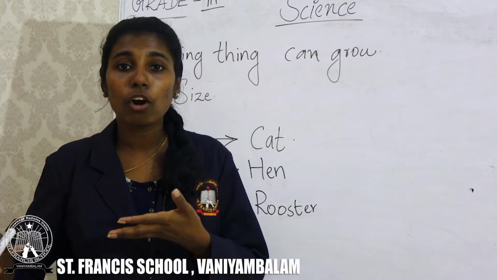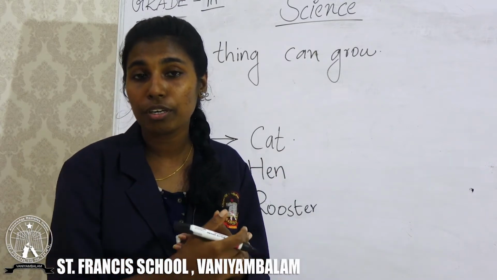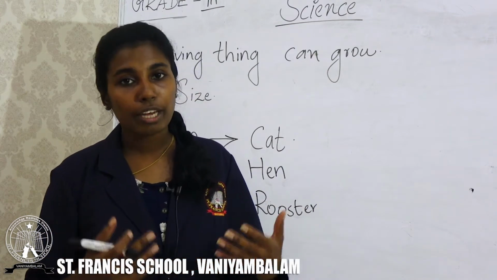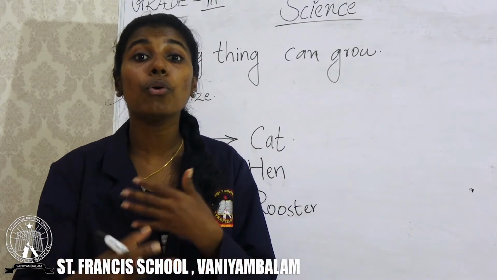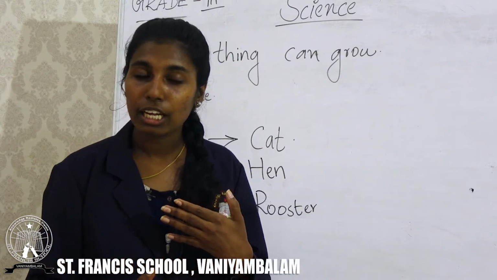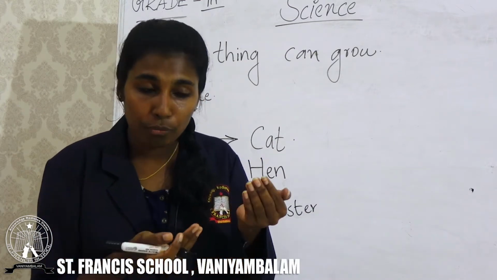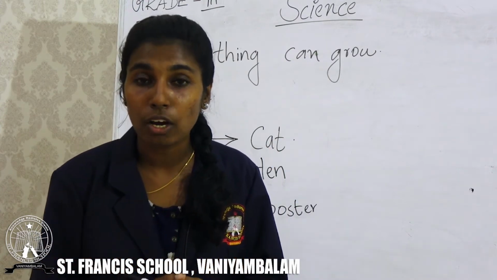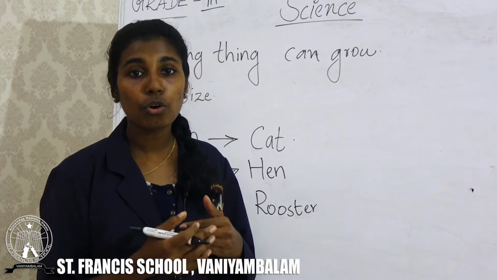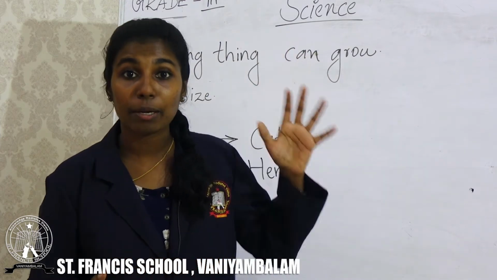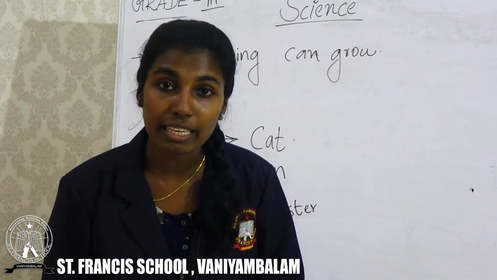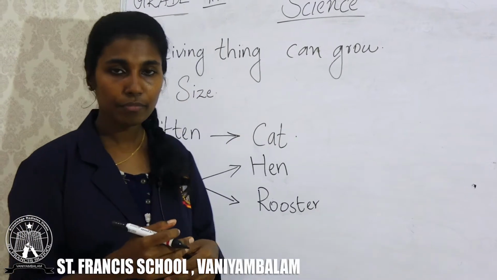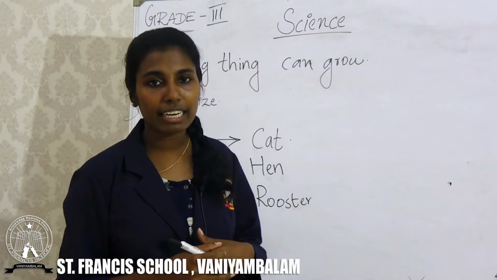You can't walk alone, you can't run alone. You need the help of your parents. But now you can walk, you can run because you grew in your size. Clear? When you are 1 year old, you are very small, but now you are a 9-year-old girl or boy. So your size increased. That means you grow in size. That means you are living things.